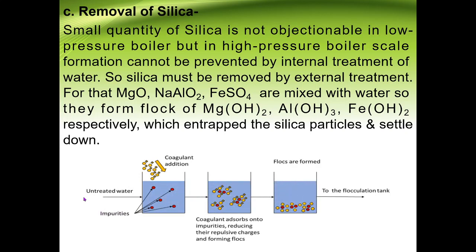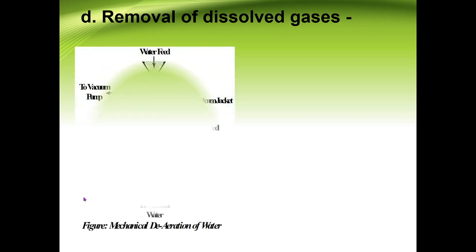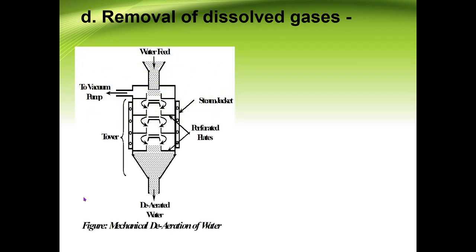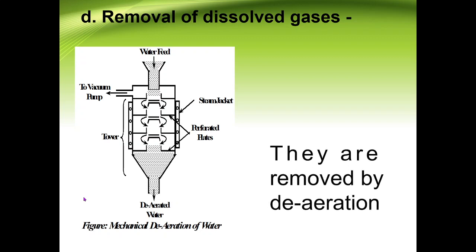You can see this by this picture. Whatever silica particles are there, they get entrapped by the flock and finally settle down at the bottom. So we can remove silica. Then the next step of the external treatment is removal of dissolved gases. We know very well that dissolved gases can be removed mechanically by a deaerator. We already discussed the deaerator.